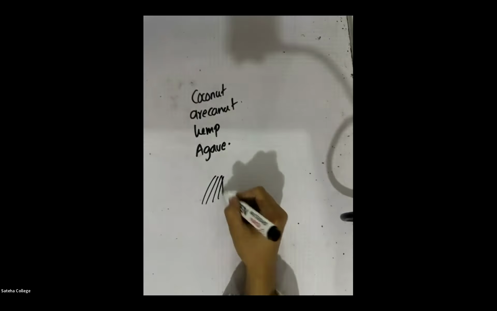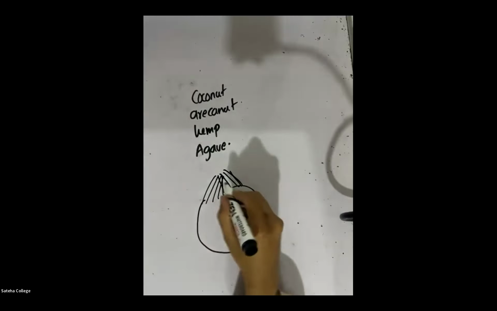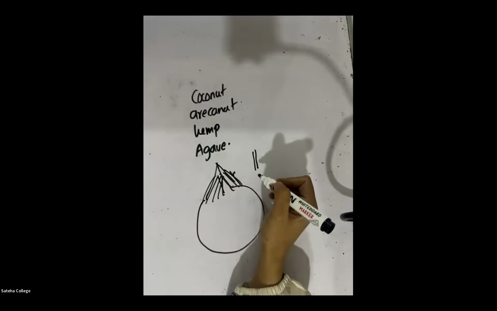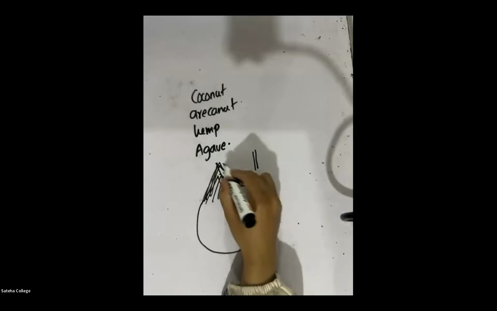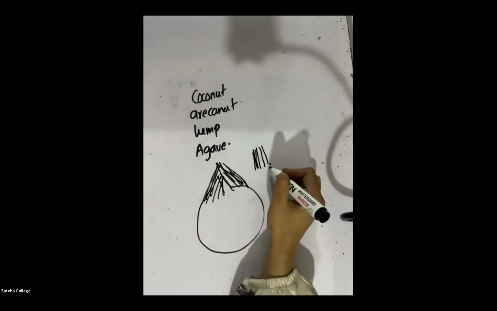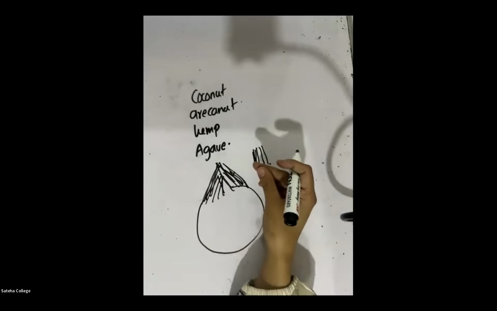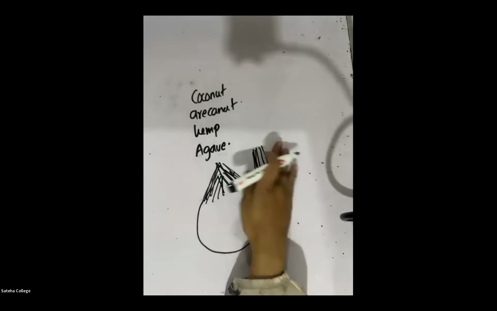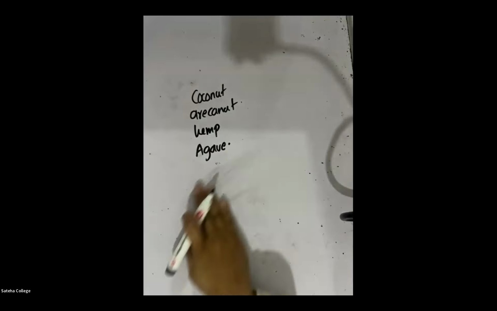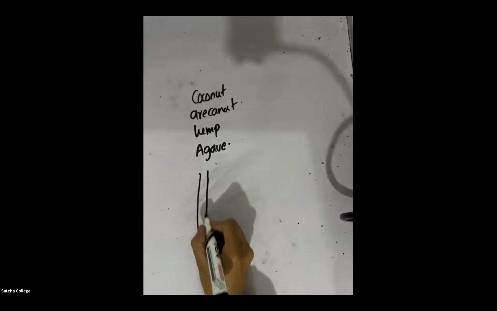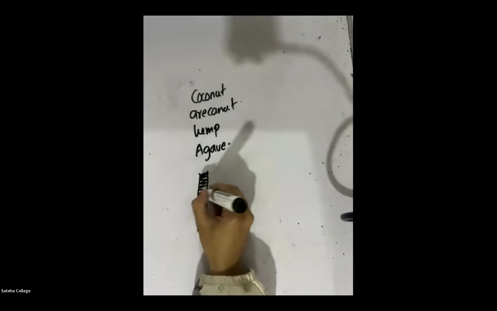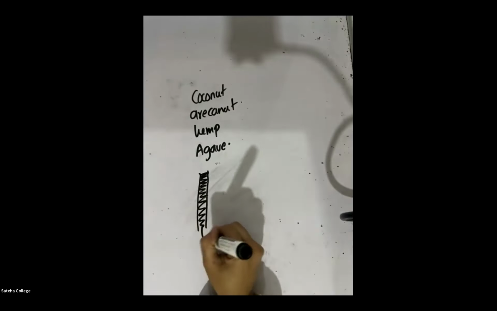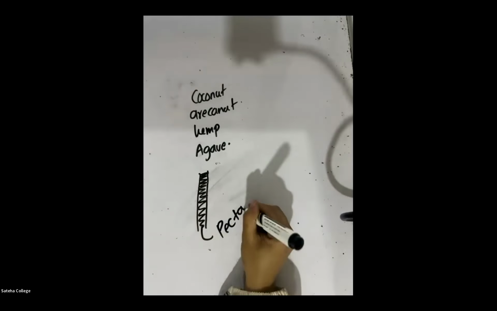If you take the coconut, have you seen this part of the coconut? The fibers are attached to each other. Do we get the fibers separated? No. The fibers are tightly packed. There is a compound called pectate which keeps two fibers attached and connected together. We call this compound pectate.